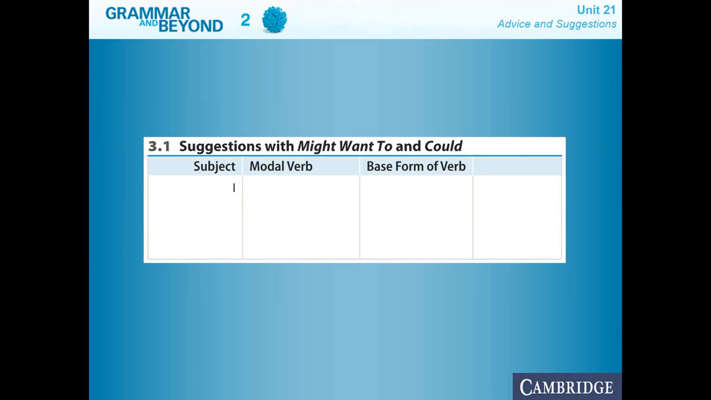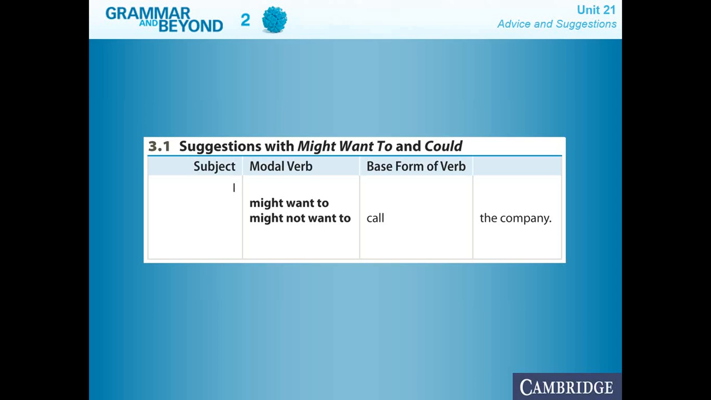When we are talking about suggestions with might want to and could, we're going to follow this structure. First, we're going to have the subject, then the modal verb. You see that might want to, in this case, is going to be together. They are not going to be separated. They are taken as just one modal verb. Then the base form of the verb, call, and the company. I may want to call the company, like giving a suggestion to myself. I may not want to call the company.